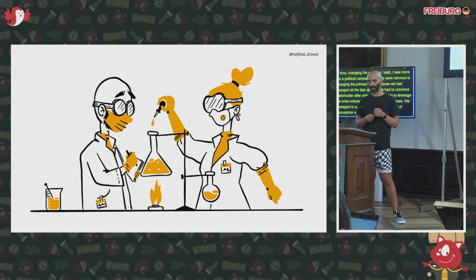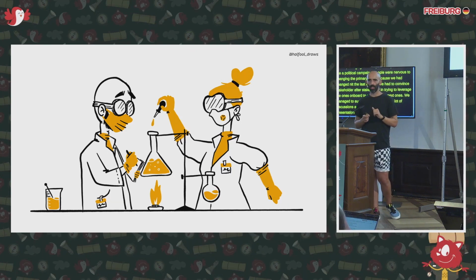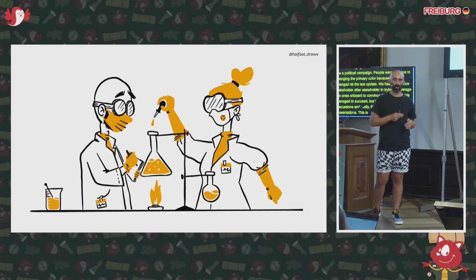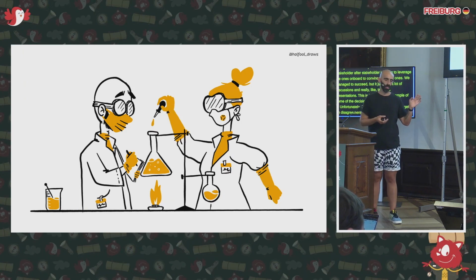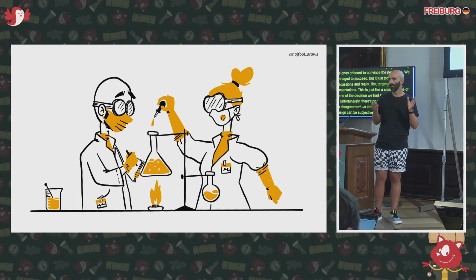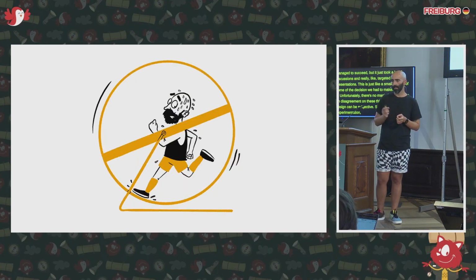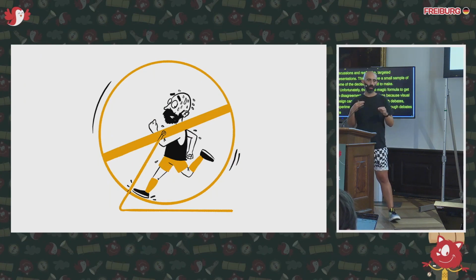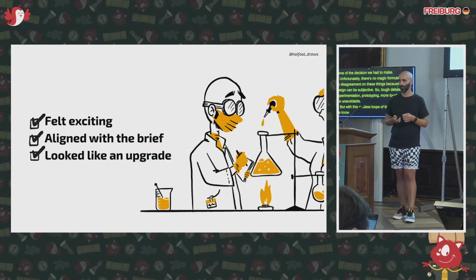Now, this is just a small sample of some of the decisions that we had to make. Unfortunately, there's no magic formula to get an agreement on these things because visual design can be subjective. So tough debates, experimentation, prototyping, more tough debates are unavoidable. But with these endless loops of iterations, how do we know where and how and when to stop? Because we can keep on going.